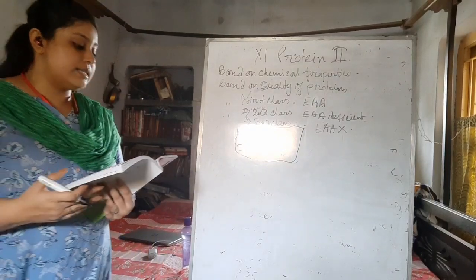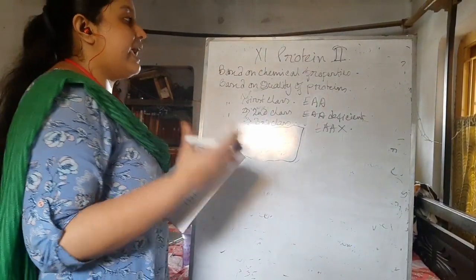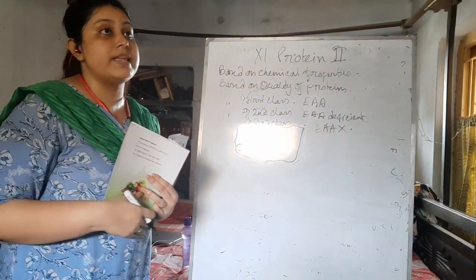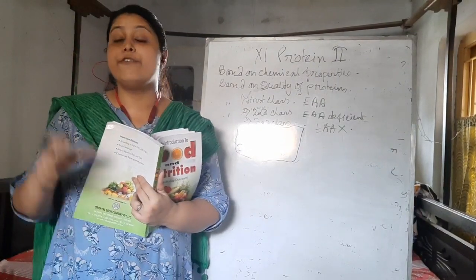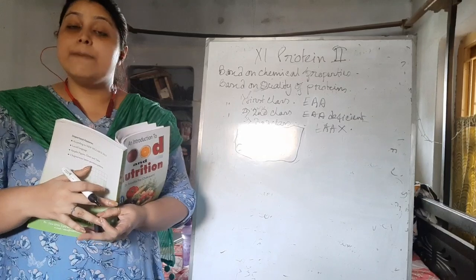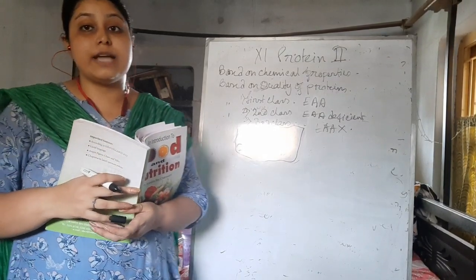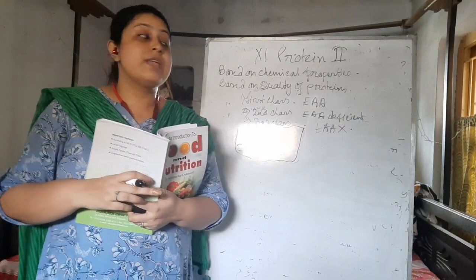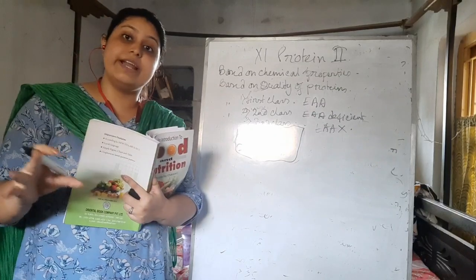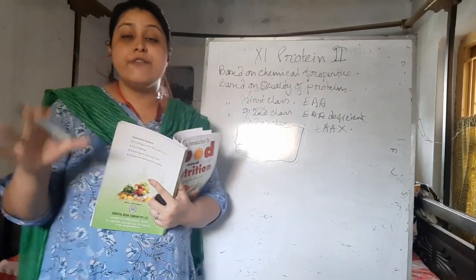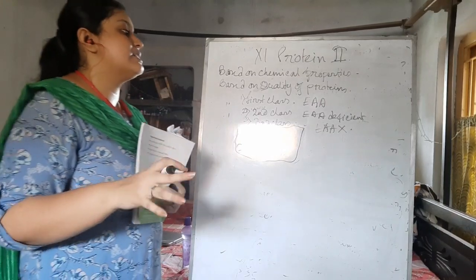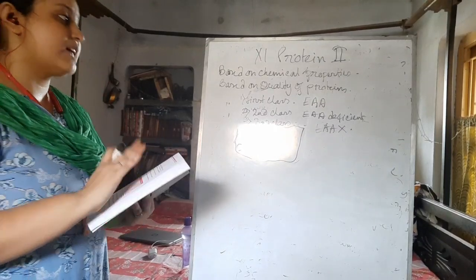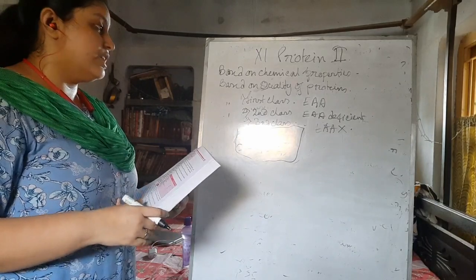Some examples: the first class, like egg, meat, etc. The second class is soybean, pulses. I want to tell you that soybean already has more than 40% protein, but still the protein's quality is not that good. That means it doesn't contain the full amount of essential amino acids. That is why it is called second class, as they have a very high amount of protein, but still, as the essential amino acids are not fully present, it is called second class. And the third class are those which don't have the essential amino acids, like gelatin, etc.